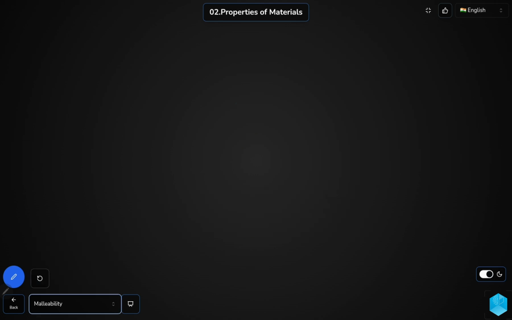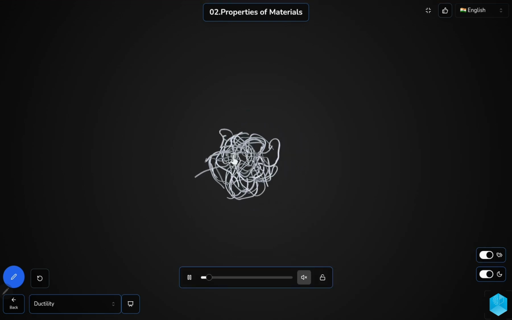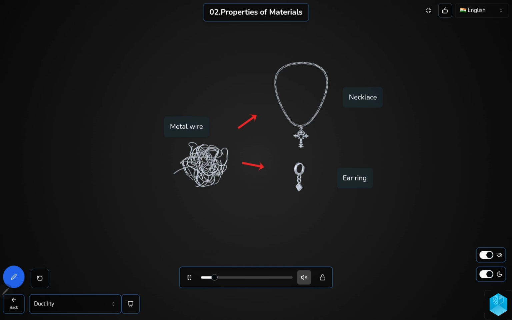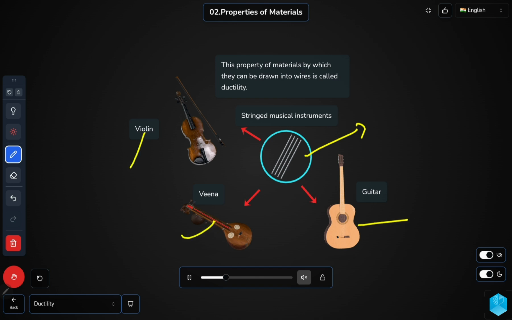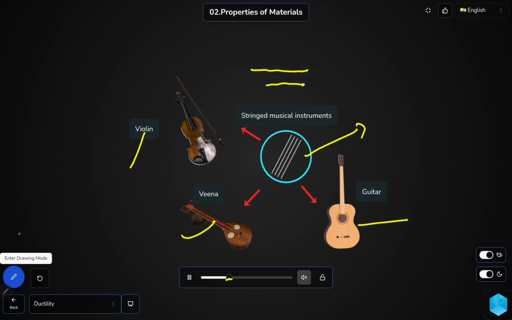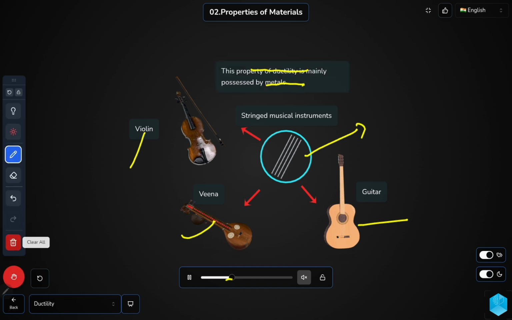Now let us go to another topic, that is ductility. What is ductility? Just now we have seen ductility is the property of a metal to be drawn into wires. Here you can see some metal wires are used to make ornaments like necklaces, earrings, bangles. Some metals are used to make wires in musical instruments like guitar, veena, and violin. So the property of a material by which it can be drawn into thin wires is called ductility.